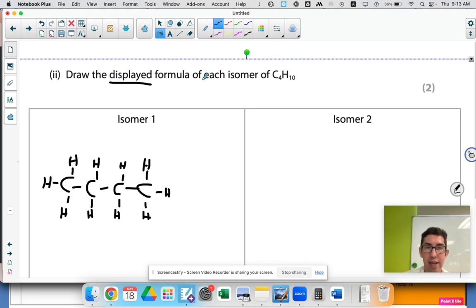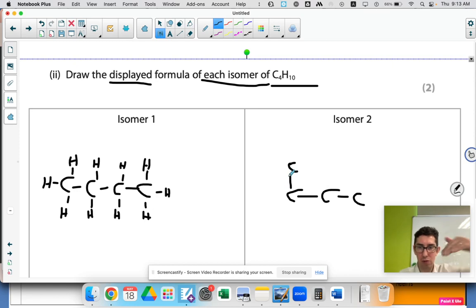Okay, and then an isomer. An isomer has the same molecular formula, so the same number of carbons. So how could I arrange the carbons in a way that is a different structure but the same number? There's only one possibility. If you don't quite understand isomers, this is actually a little bit tricky. Quite a few students might put the C there, but that's actually the same molecule. It's just because carbons, the bonds can sort of bend a bit. So that wouldn't be a different isomer. That's wrong. Equally, putting it down there, that's not an isomer, no. The only possibility is here.